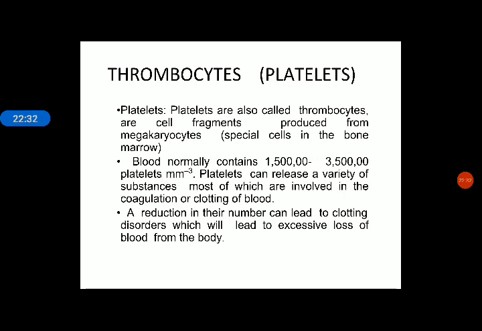Blood normally contains 1.5 to 3.5 lakh platelets, and platelets are mainly involved in the clotting mechanism. If the number of platelets is reduced, then it will lead to some type of disorder.